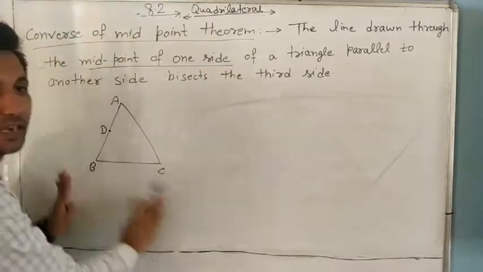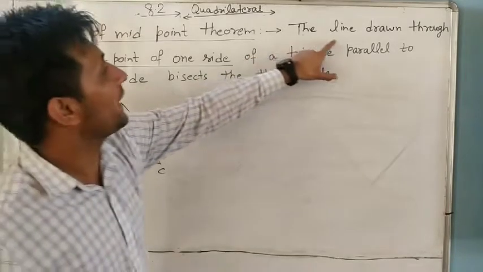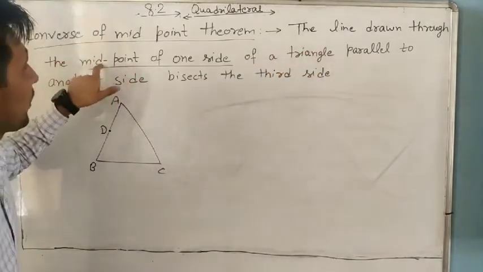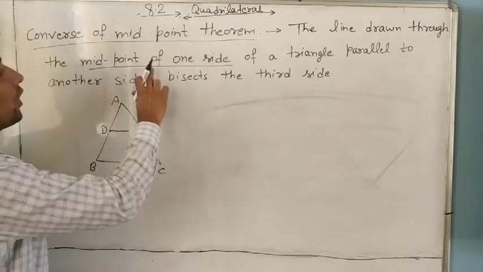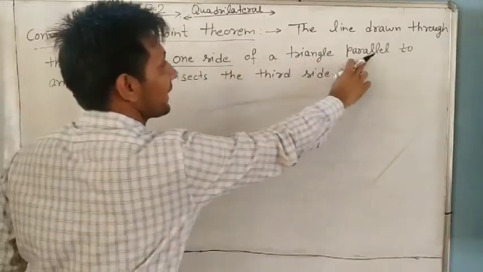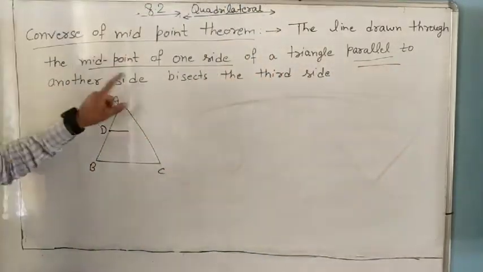Suppose a triangle is given and D is the midpoint of AB. A line is drawn from the midpoint of one side of a triangle, parallel to another side.